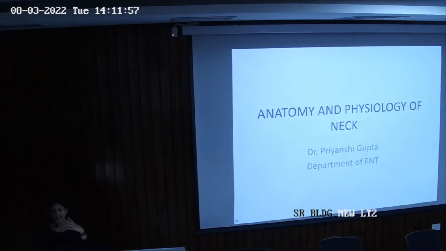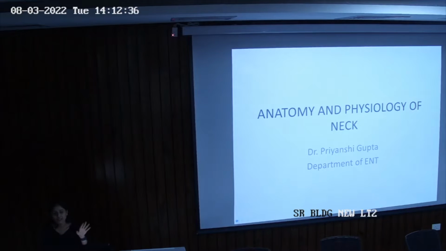Right, so neck. Ideally, if you talk about any anatomical structure, we always have boundaries, right? So we have an anterior, a posterior, a superior, and an inferior limit, and that defines pretty much what organ or structure you're talking about. So when we talk about neck, superiorly, the limit of your neck is mandible. Posteriorly, the limit becomes your base of skull. And the inferior most limit of your neck is clavicle.